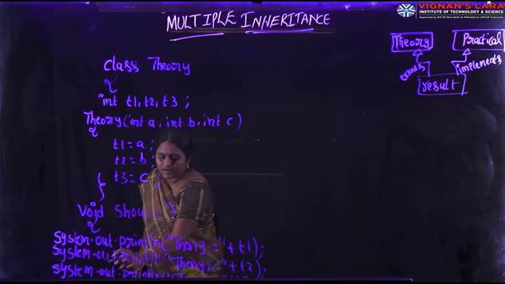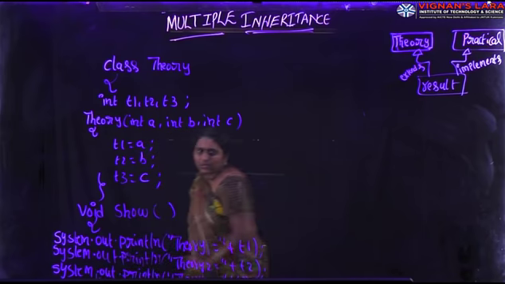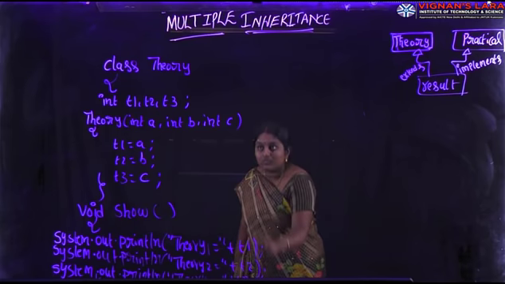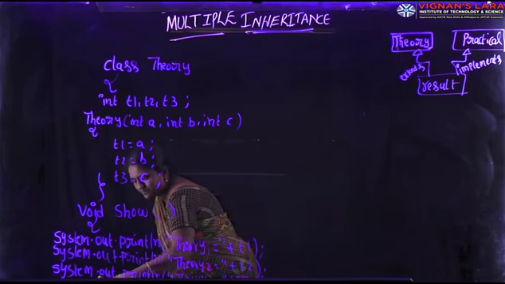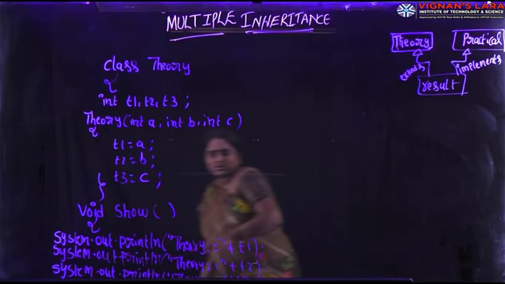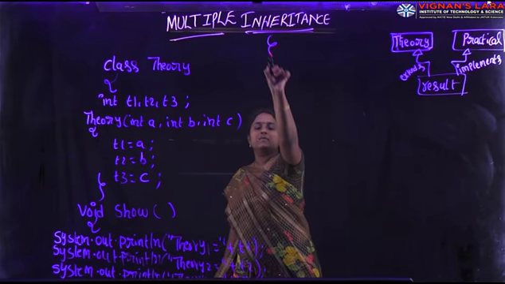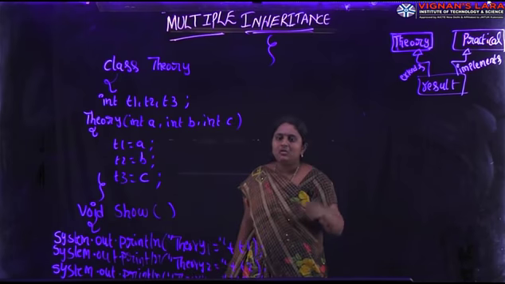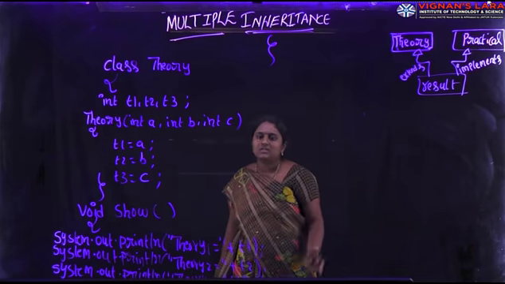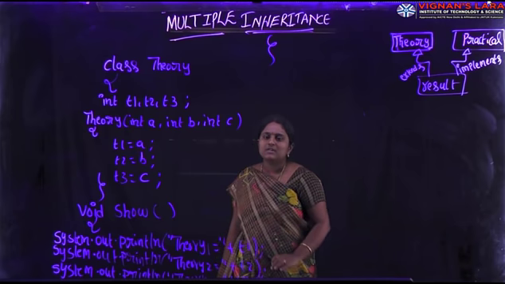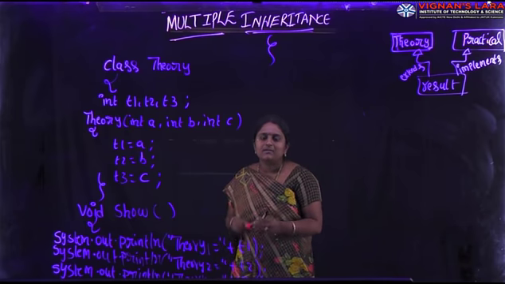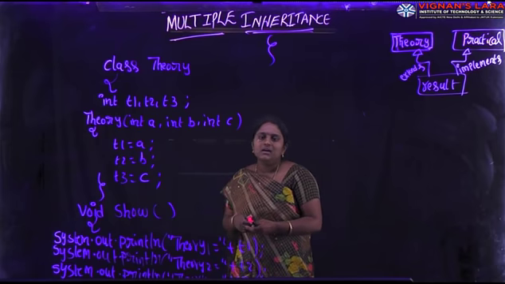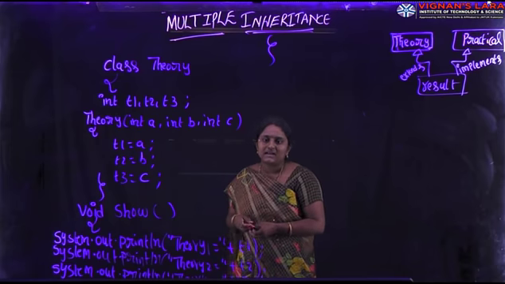Next, here I am closing the show method body. The show method body is opened and closed: we have to open the curly brace and close the curly brace. It is mandatory to close the curly brace. For example, if you forget to close the curly brace at the end of the method body, at the time of compilation, it leads to an error.